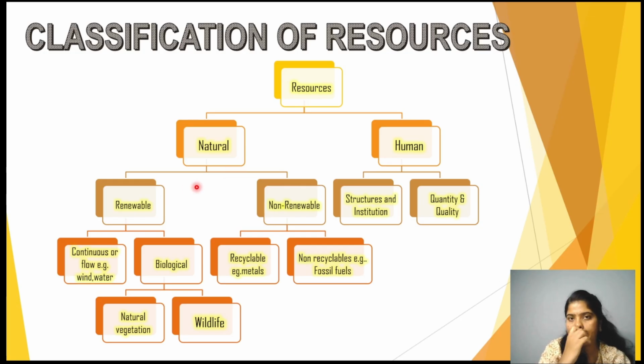Now, let me pause and take you to something very important. In our grade 10 textbook, we are going to read the second chapter, natural vegetation and wildlife, that is, we will study biological resources in detail. After that we have water as a resource, chapter 3 of geography, where we study the continuous or flow resource, water. Later we have agriculture, and chapters on minerals. So we are going to study renewable and non-renewable resources in detail there. In short, we will study all these resources in detail in grade 10.